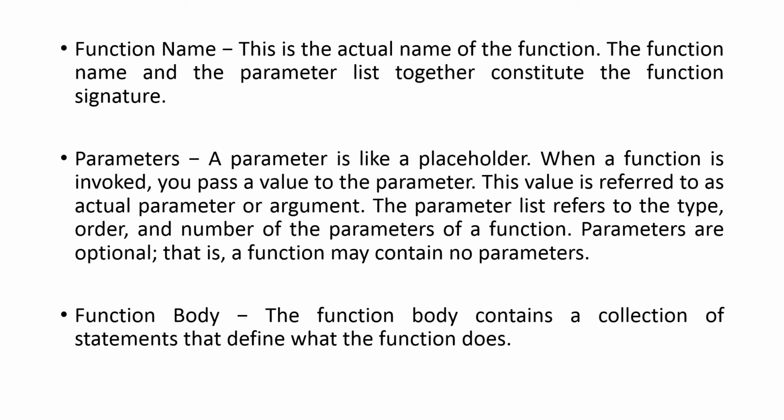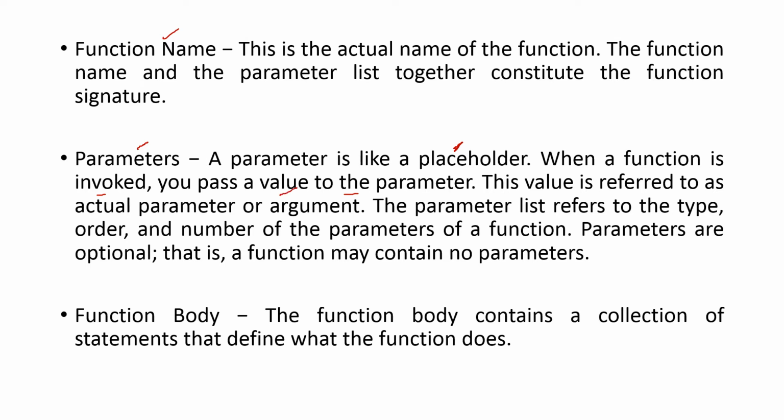Next is the function name. That's the name of the function, and that is user defined. And parameters. Parameters means arguments. That is, when a function is invoked, you pass a value to the parameter. The parameters are placeholders actually. So a parameter stores the value which we pass into a function.